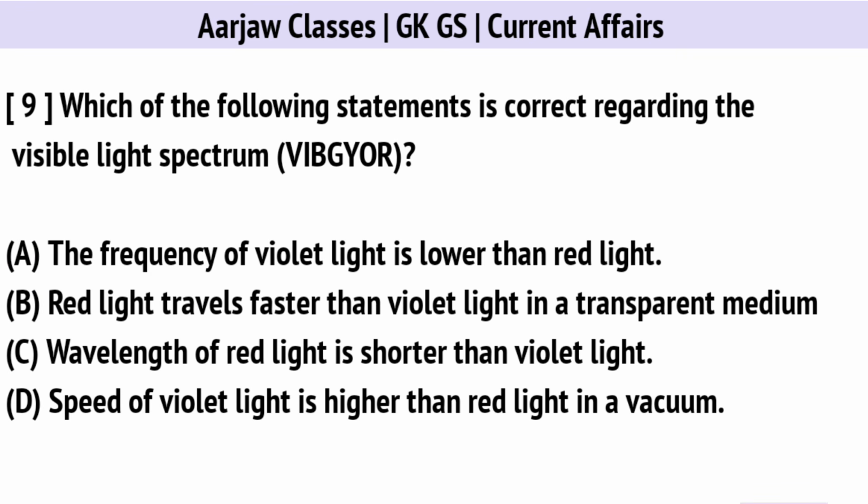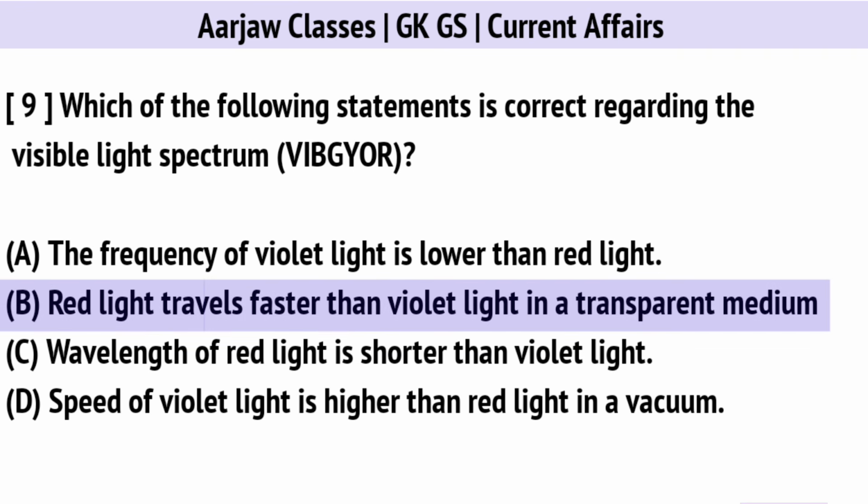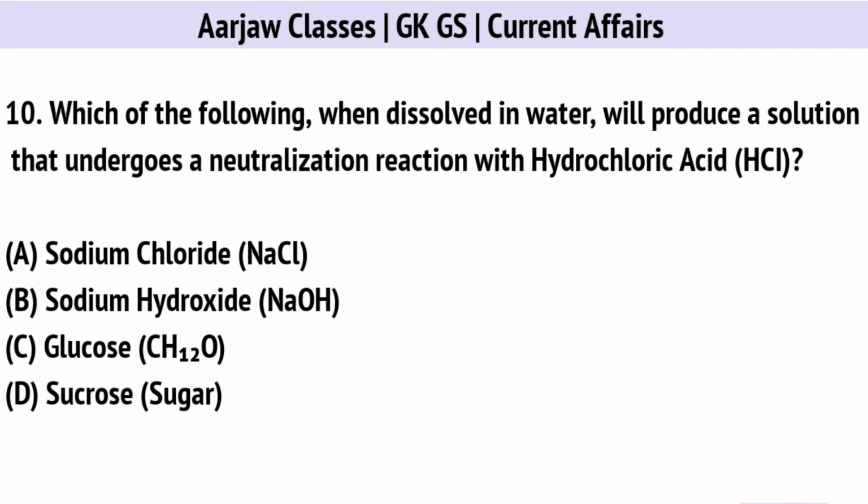Which of the following statements is correct regarding the visible light spectrum? Right option is B. Red light travels faster than violet light in a transparent medium. Which of the following, when dissolved in water, will produce a solution that undergoes a neutralization reaction with hydrochloric acid? Correct option is B. Sodium hydroxide.